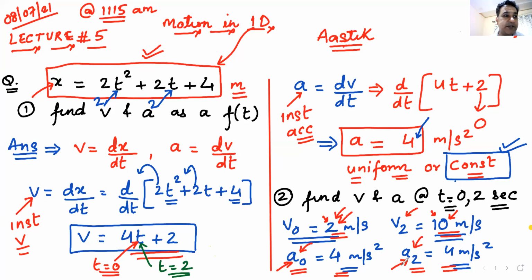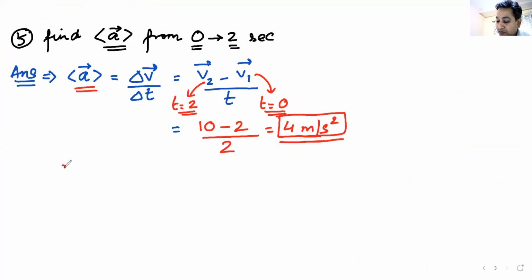Why was it coming same, Siddharth? Siddharth, do you understand the question? Acceleration at 0 seconds was 4 meter per second square. Acceleration at 2 seconds is also 4 meter per second square.